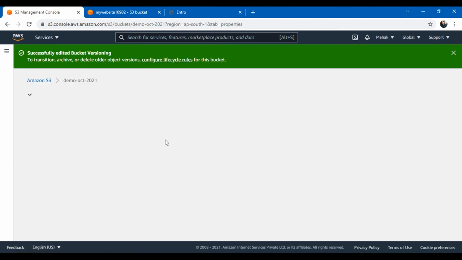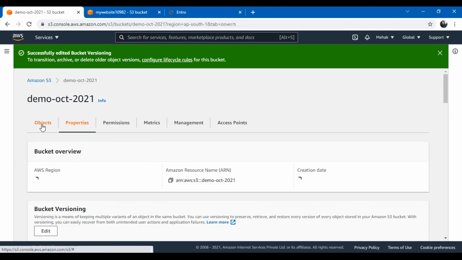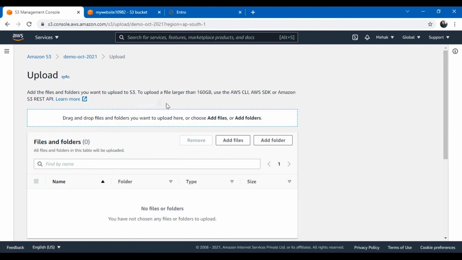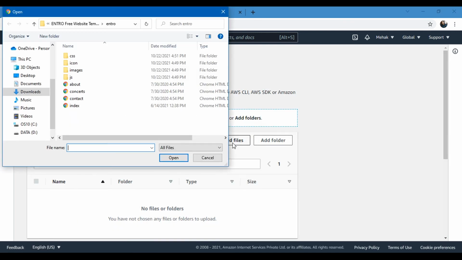Now my bucket is a versioned bucket. Whatever I upload into this bucket will be counted as a version. I will click on show versions, which shows all the versions of the objects that are available. So what I will do is upload a file into this S3 bucket. I have enabled the versioning.